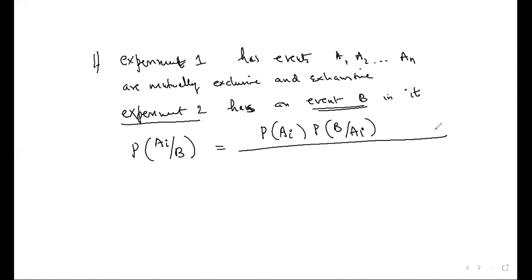divided by sigma P of, okay, I'll use some other letter here. K, I'll use K here, where i is equal to 1 to n. Did you understand something or not?